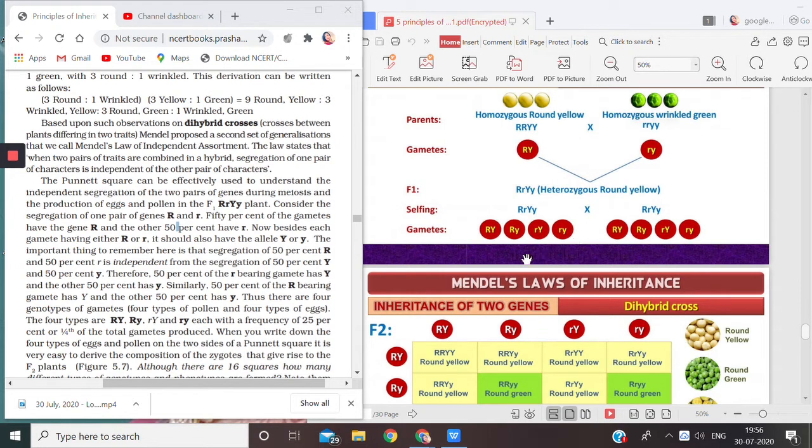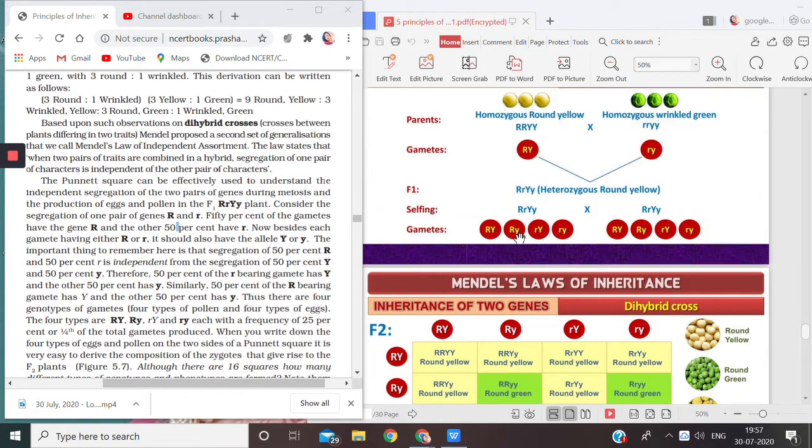This means that these gametes or these alleles were independent of each other. That means capital R was not fixed or bounded by capital Y. That means if capital R came to this gamete, that doesn't mean that it will always get a partner of capital Y. It can also be combined with small y.